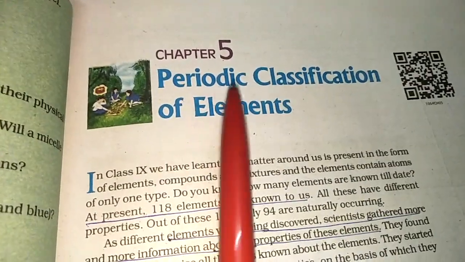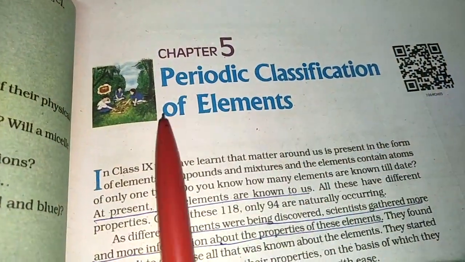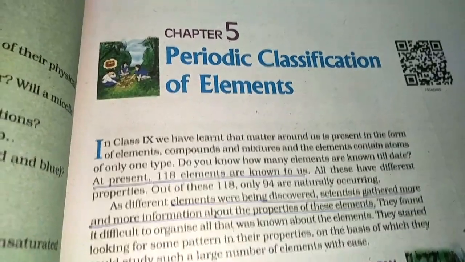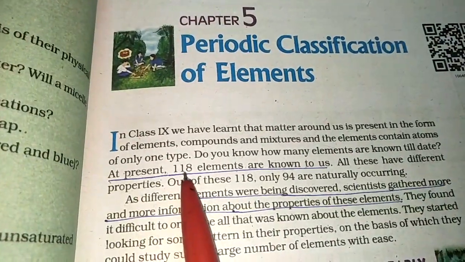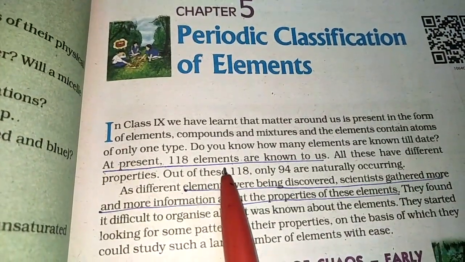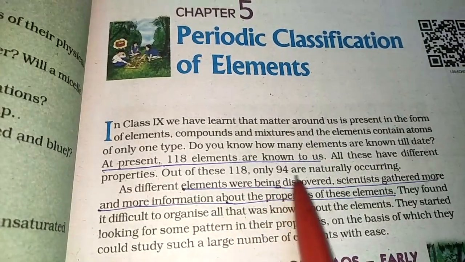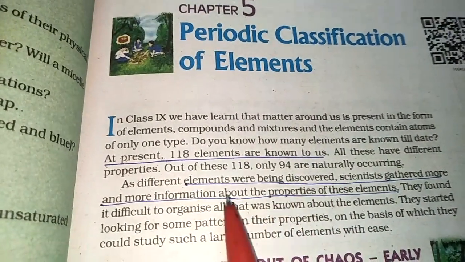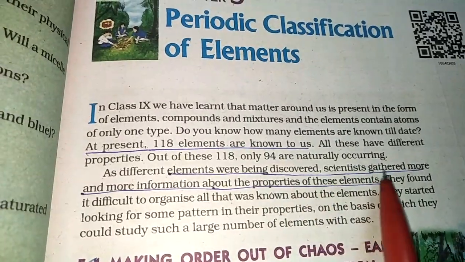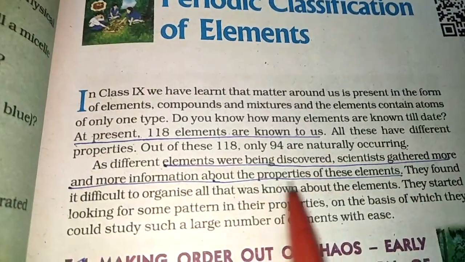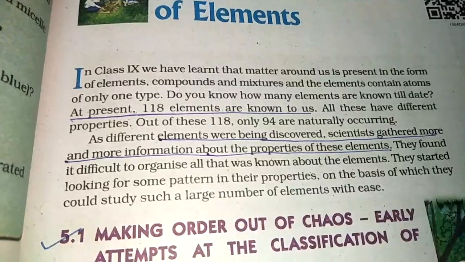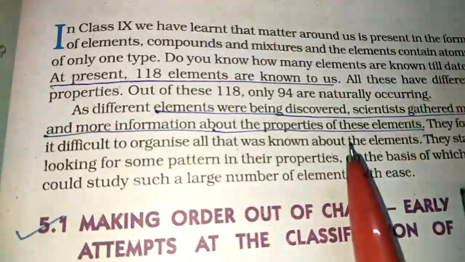Good morning students, we'll start with the new chapter 5, periodic classification of elements. At present we have got 118 elements. Out of these 118, 94 are occurring naturally. The elements were being discovered and the scientists gathered more and more information about the properties of these elements. So in order to know these elements better, there was chaos.